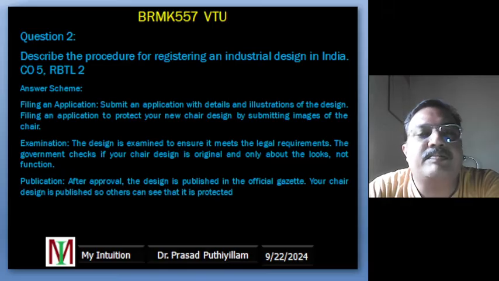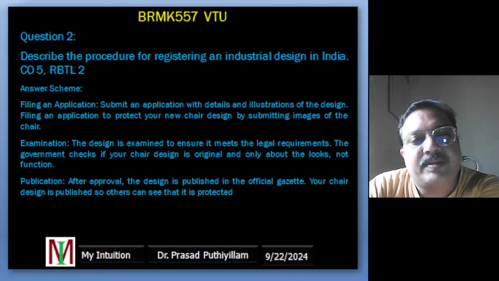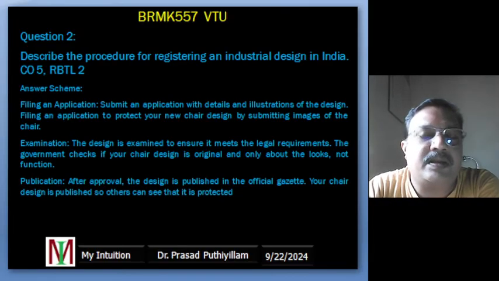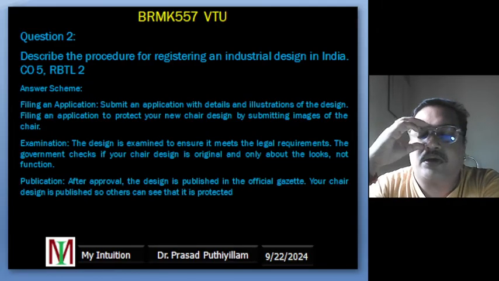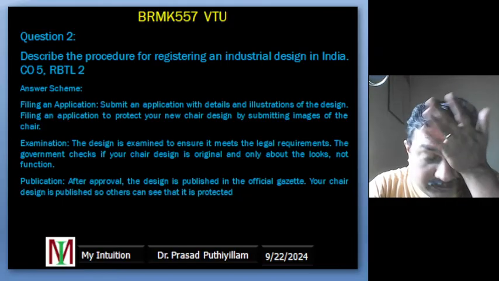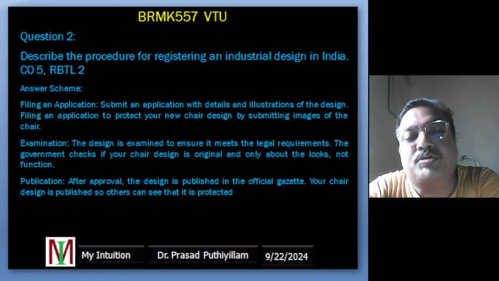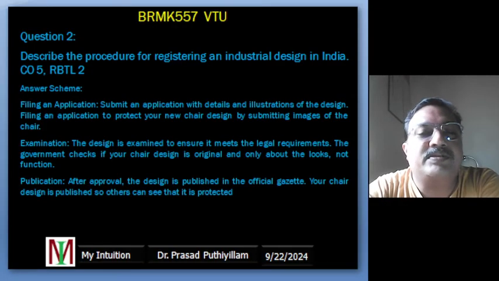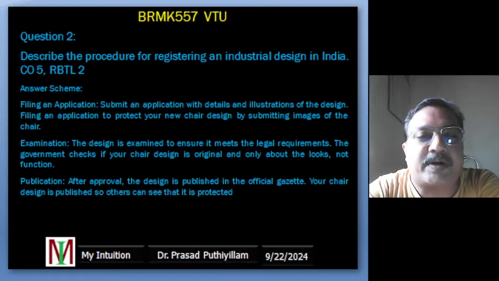Third point, that is publication. Once the design is approved, then it should get published. They will publish it in a government gazette or government publication. Usually we call it the official gazette. This official gazette lets the public know that our design is officially registered and it is protected.